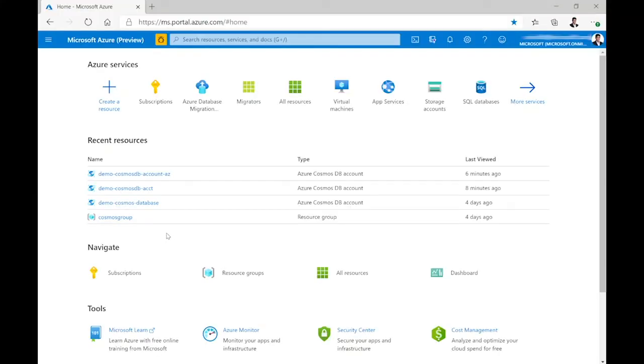So we have seen earlier how to create a new database account in Cosmos DB and how to create a new container with required throughput for your container in Cosmos DB. Followed by that, in this step we can see how to manage your documents and monitor your Cosmos DB using Azure portal. Once you log into the Azure portal, in the home page, click on the relevant Cosmos DB account you created.